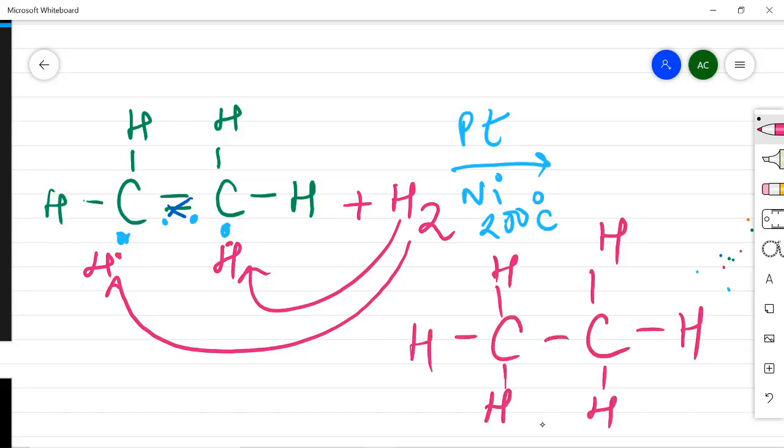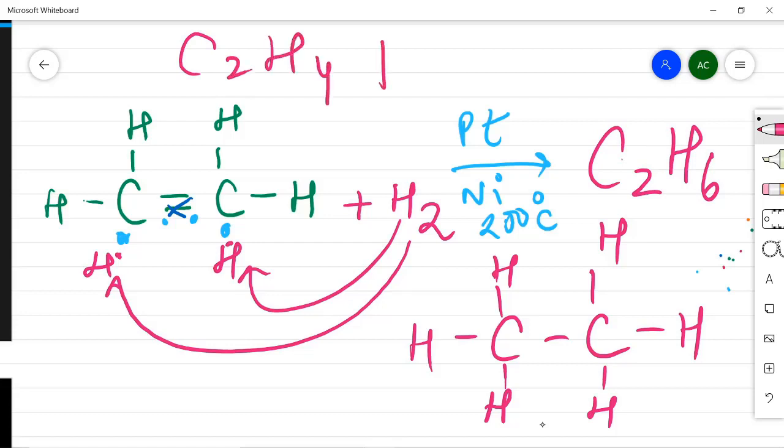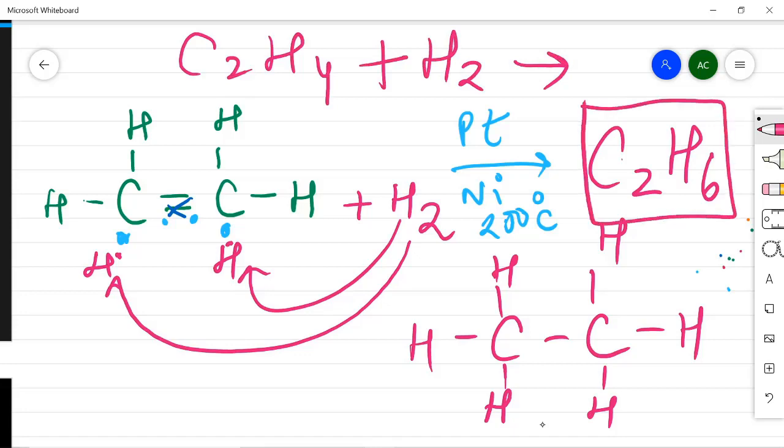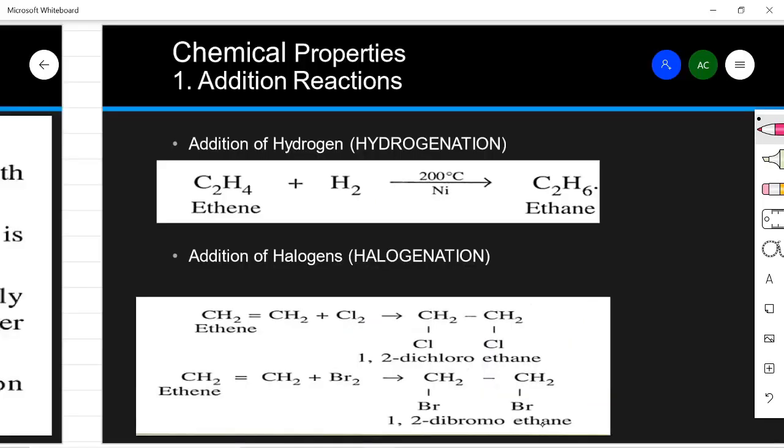And what is this compound? This is C2H6. So C2H4 will undergo hydrogenation to form C2H6.